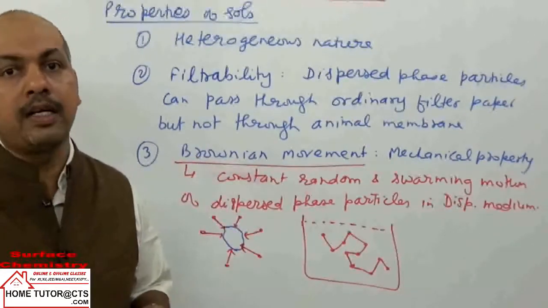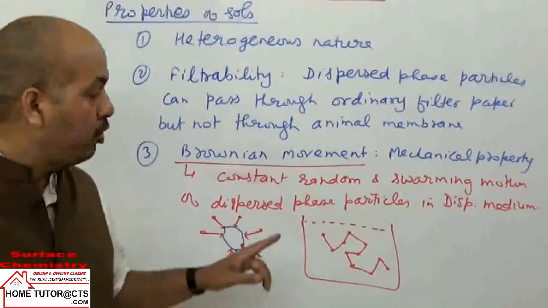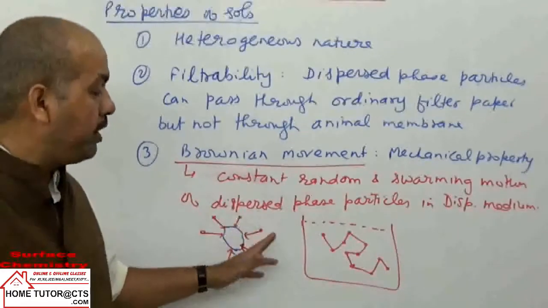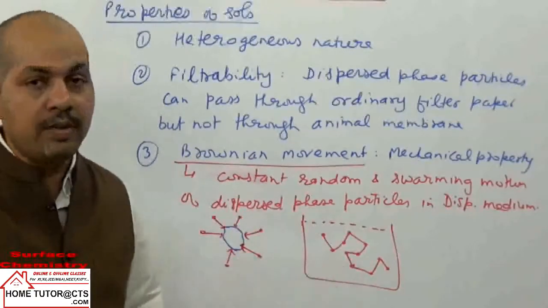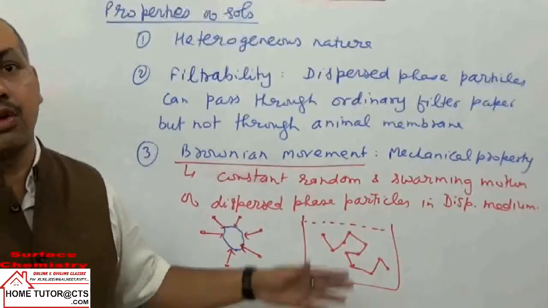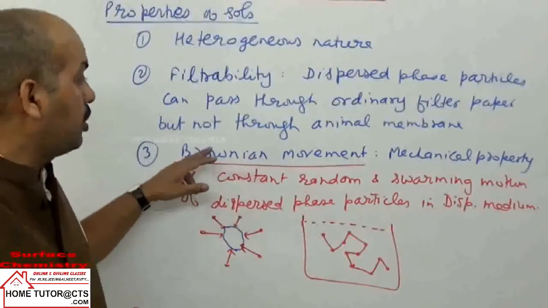The dispersed phase particles will not settle down at the bottom on standing. Why? Because of this Brownian movement. It is one of the main causing agents or reasons for the stability of the sols, that the dispersed phase particles will not settle down at the bottom. I hope it is clear. It is taken Brownian movement.